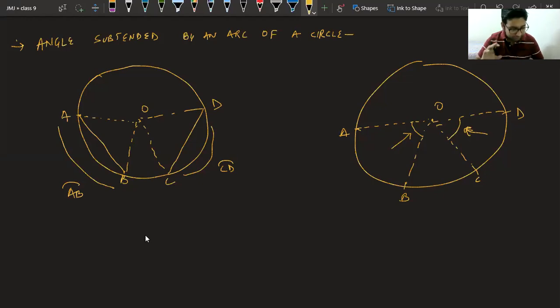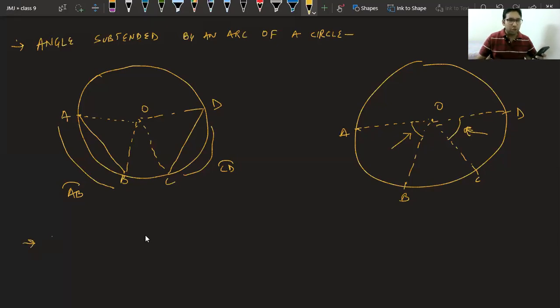I hope it is clear to everyone. Let me see if there is any theorem for this. It is very general, okay? It is a very general thing to do. Now they have written a simple statement: congruent arcs or equal arcs of a circle subtend equal angle at the center. If you want to write this, you can write simply. It is not a theorem, just a statement.